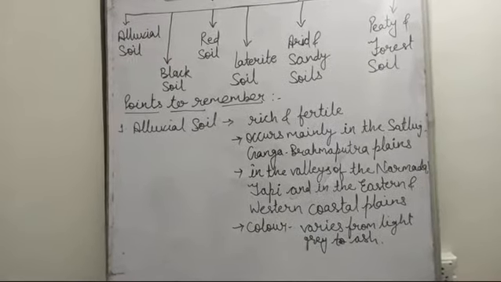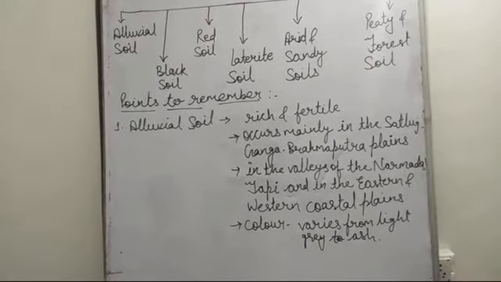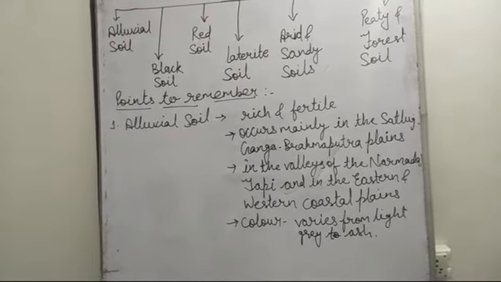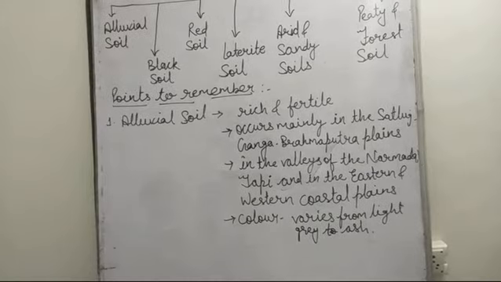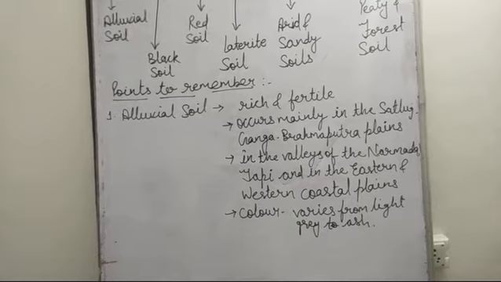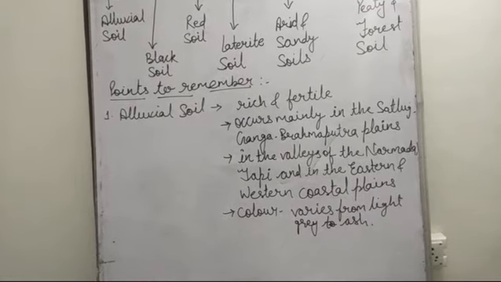It varies in colors from light grey to ash and is suitable for rice, maize, wheat, sugarcane and oil seeds. It is mainly divided into two subcategories, that is Khadar and Bangar.